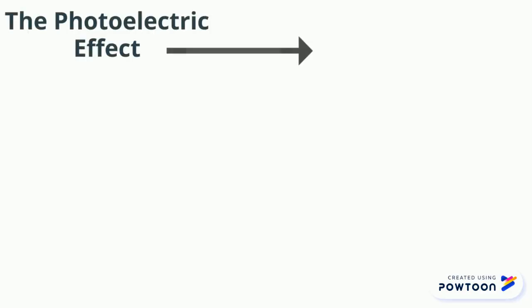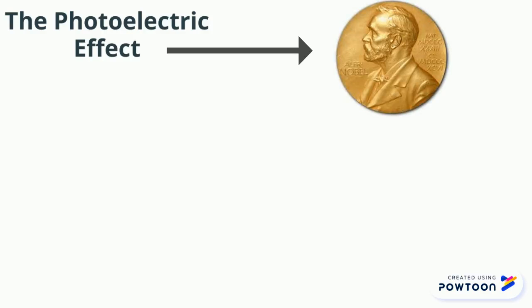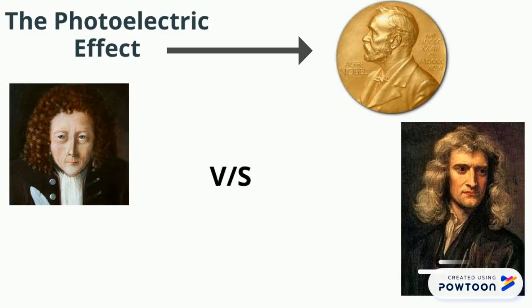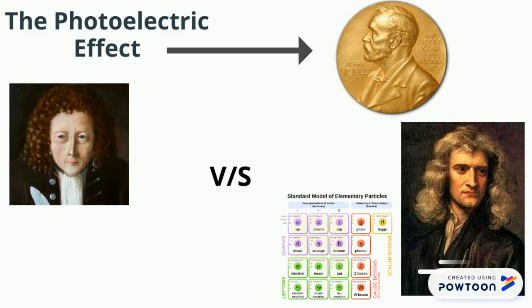The photoelectric effect is what won him his Nobel Prize. The photoelectric effect is what ended the debate between Robert Hooke and Isaac Newton over what light was made of. Newton thought it was particles and Hooke thought it was waves.